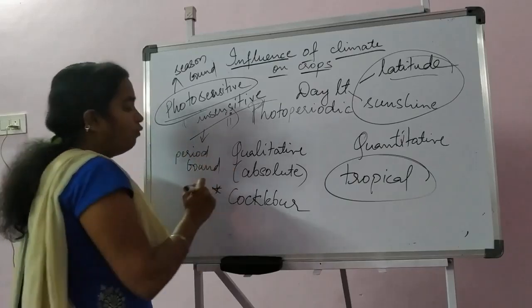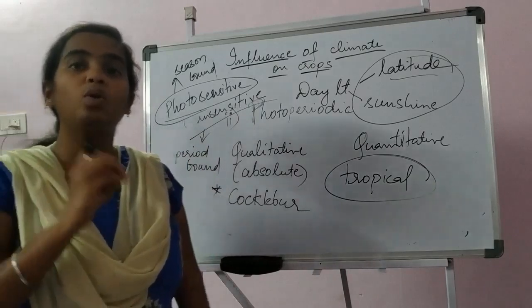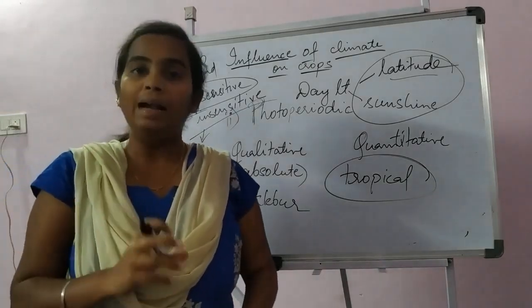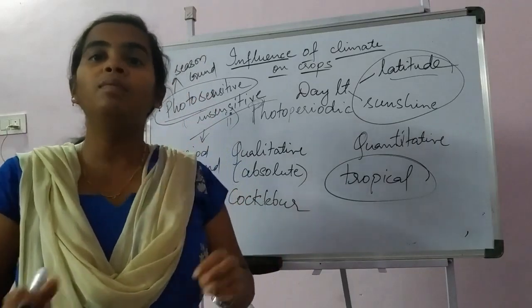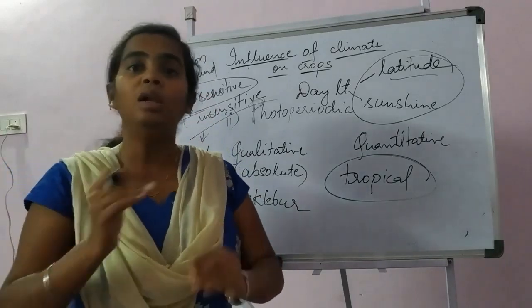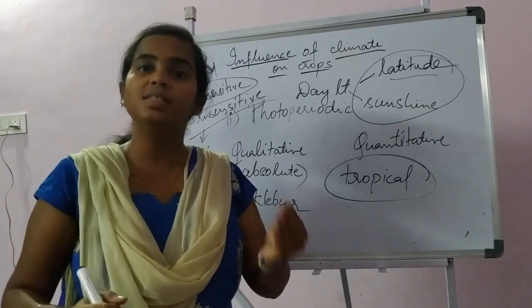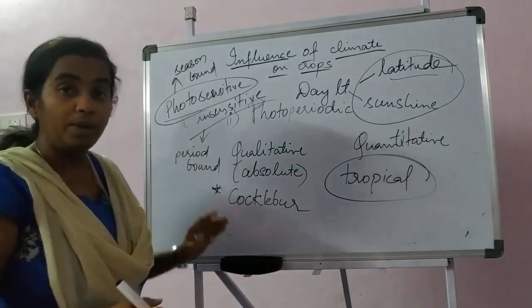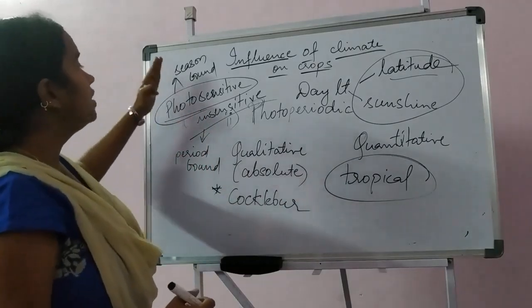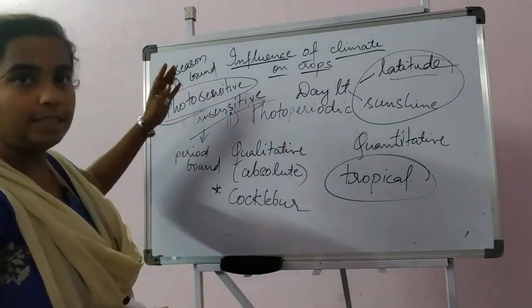That means photoinsensitive crops can be grown in any season and their growth duration will not vary at all because of the change in the season. So photoinsensitive plants are period bound, whereas photosensitive plants are season bound.